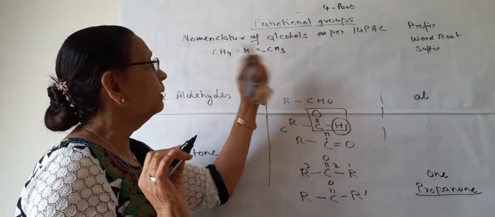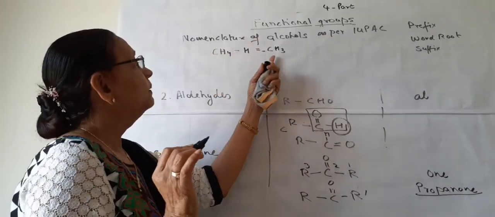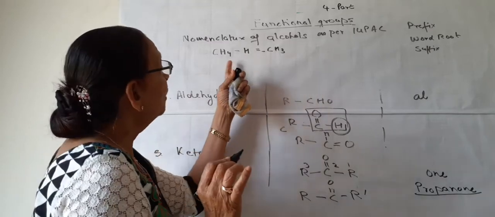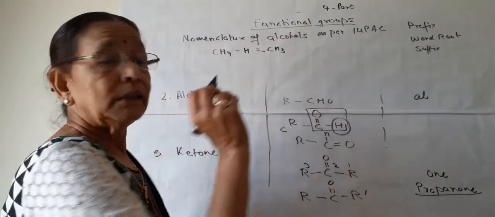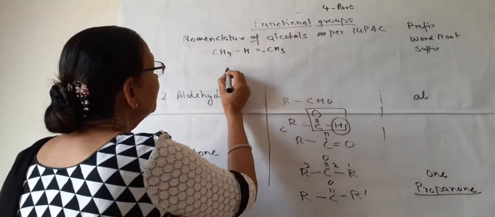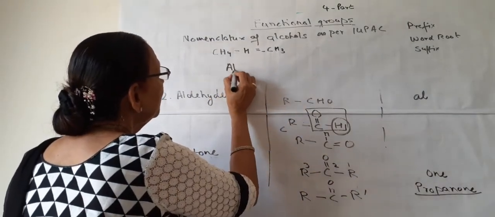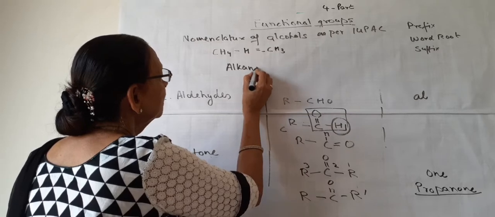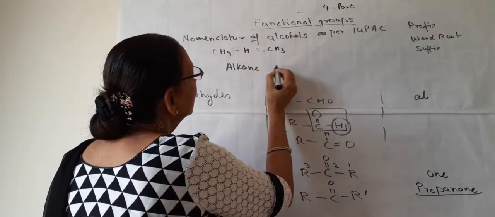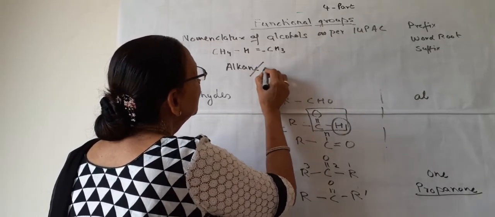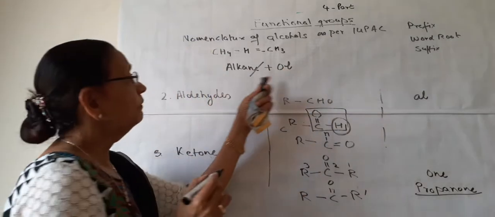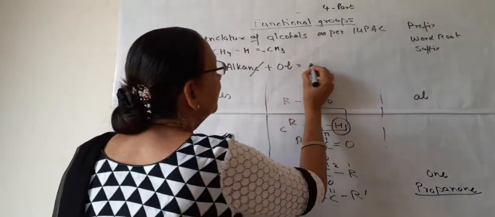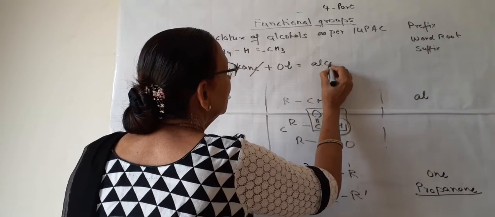The name of this alkyl group is methyl. So how to name the first alcohol? First we have to write the name of the alkane, then cut the E, plus OL. Then we will have the name of the alcohol.